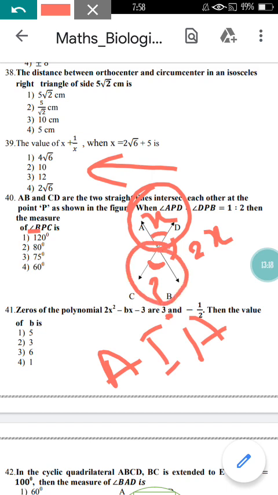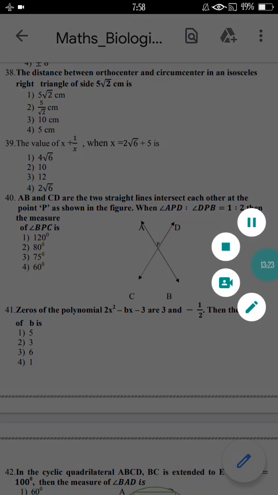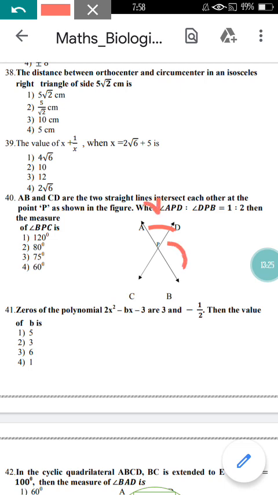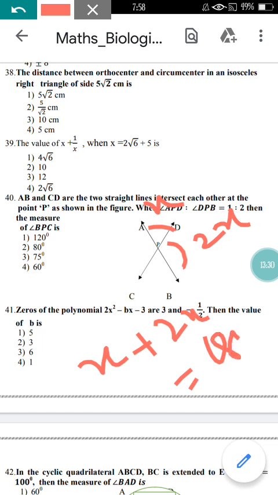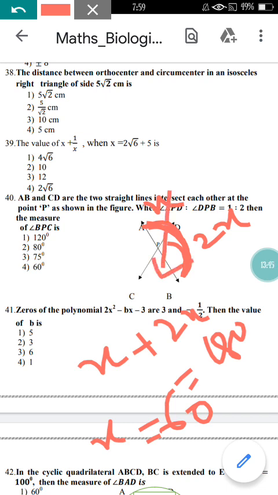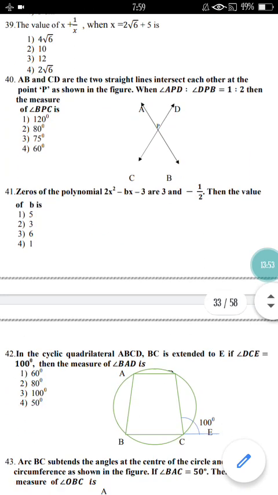So just to find the value of x, you can apply one property: x plus 2x is equal to 180 degree. As you know this angle is 180 degree, and from here you can find the value of x as 60 degree, right? 3x is equal to 180, so x is equal to 60. So if x is 60, by making use of alternate interior angle also you can find this angle is equal to 60 itself, so option 4 here is the correct option.